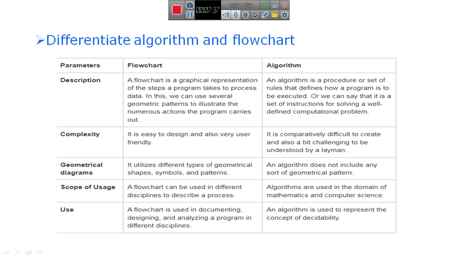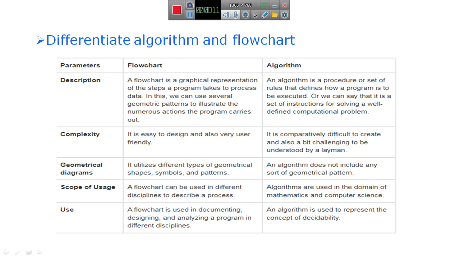Here in this session, I will clearly explain the differences between the algorithm and a flowchart. So here the main difference: a flowchart is a diagrammatical representation.